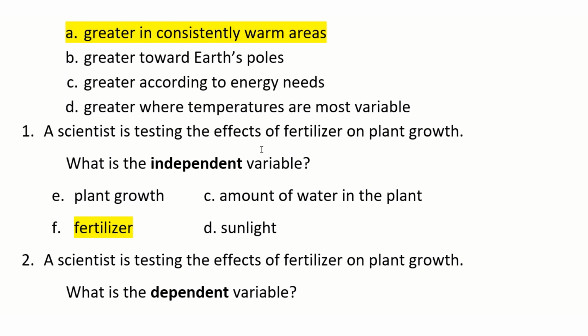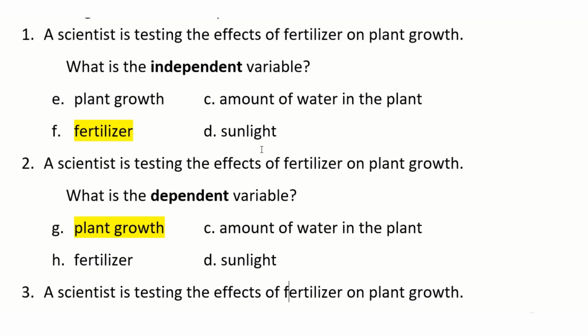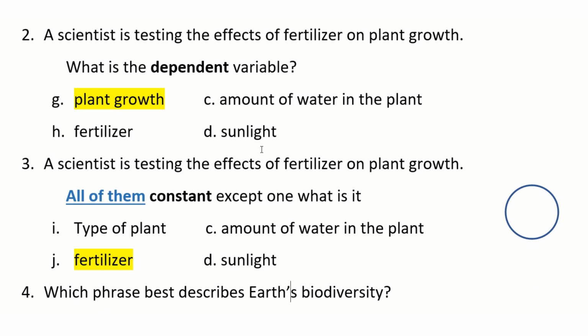Okay, this is another example for independent and dependent variable. A scientist is testing the effects of fertilizer on plant growth. What is the independent variable? It is fertilizer, the one the scientist is testing. And what is the dependent? The plant growth, the one the scientist measures. Okay, all of these are constant except fertilizer, because the fertilizer is not constant; it is the independent variable. The others are constant: the type of plant, the amount of water, the sunlight. What do I mean by constant? In both groups, they are the same.